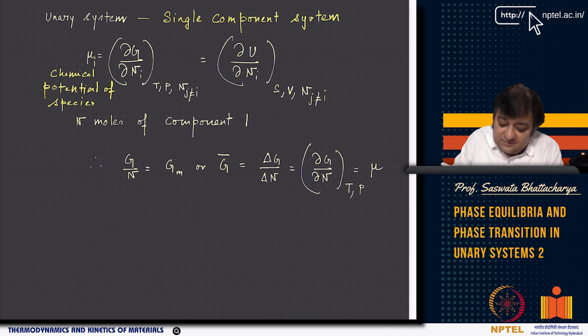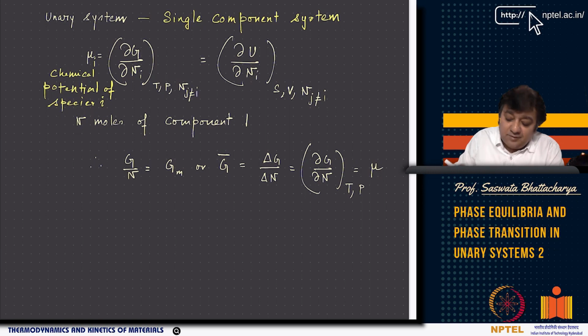Chemical potential of species i is the partial derivative of Gibbs free energy with respect to mole number of species i. That means how the Gibbs free energy will change if there is a small change in the mole number of species i, keeping Nj, all other species mole numbers, constant, temperature constant, and pressure constant. So this is how we define the chemical potential of species i.